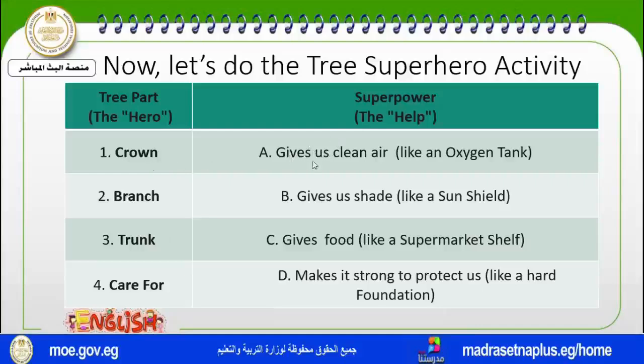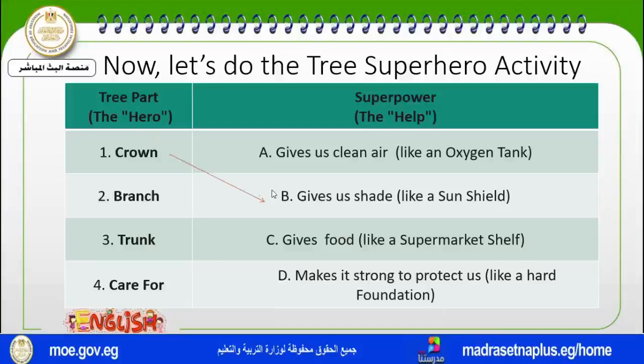One of these gives us clean air, another gives us shade, another gives us food, and another makes us stronger and protects us. Now, what are we going to do? We are going to match the heroes to their superpowers. You can take just 2 minutes to think. Yes. Look to see if your guessing was right.